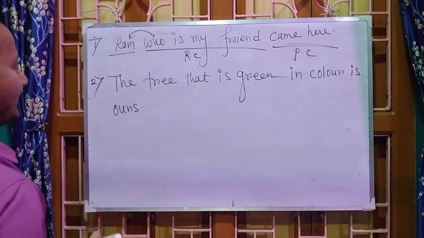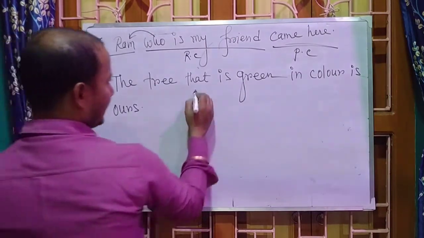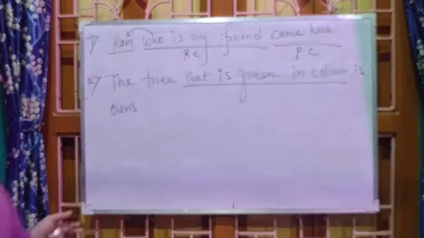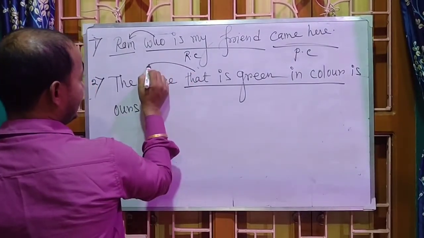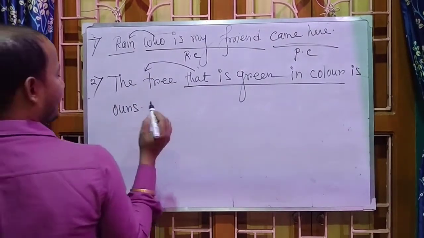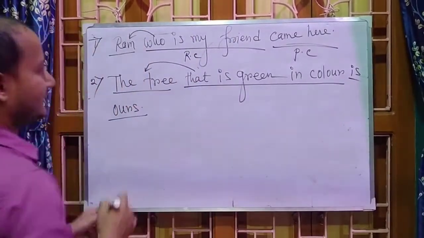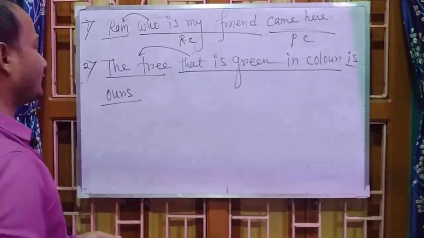Okay, so the tree that is green in color is ours. So which one is the relative clause? Here, that is green in color. So which is green in color? That obviously the tree. So here that is establishing a relationship with the tree. Okay, and which one is the main clause? The tree is ours is the main clause. I hope, dear students, you understood.